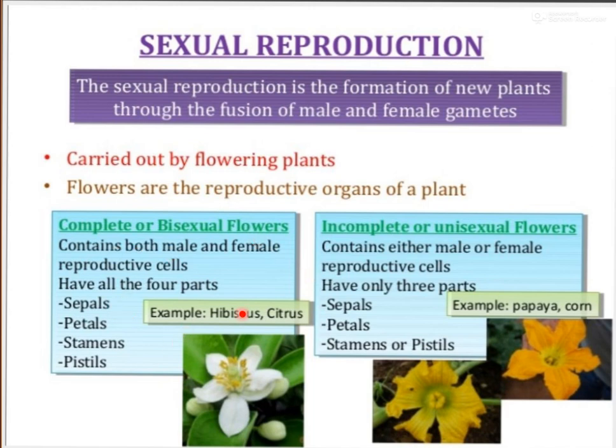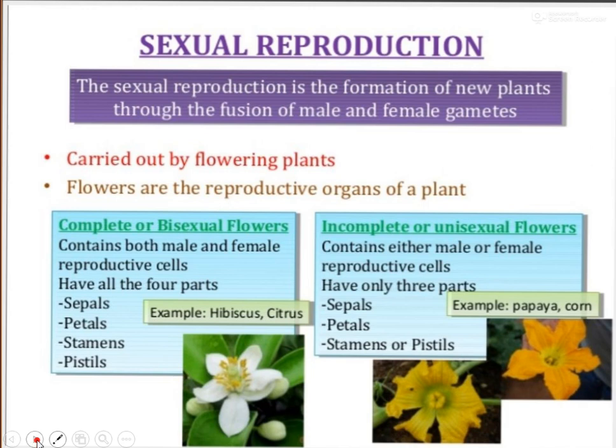These are the examples. Hibiscus, which we see, it is called China rose, the gudhal flower, that is hibiscus. And citrus, these are the examples of bisexual flower. Whereas unisexual examples are papaya and corn. You can also take an example of watermelon here. Watermelon is also a type of unisexual flower. And in bisexual flower, you can also take an example of mustard plant.